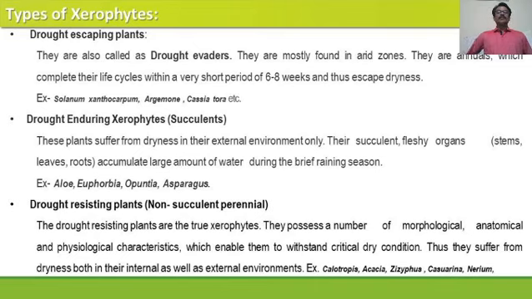The next one, drought resisting xerophytes or non-succulent xerophytes, are also called true xerophytes. They possess a number of morphological and anatomical features adapted to drought conditions, which enable them to withstand critical dry conditions. Thus, they suffer from dryness both in their internal as well as external environment. For example, Calotropis, you might have seen, Acacia, Babul, Ziziphus, Bear, Casuarina and Nerium.